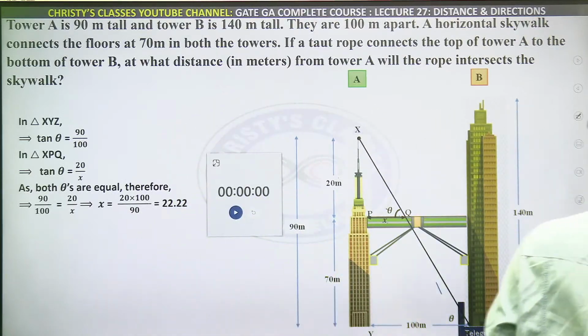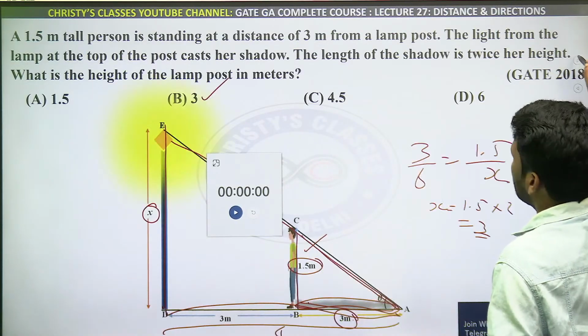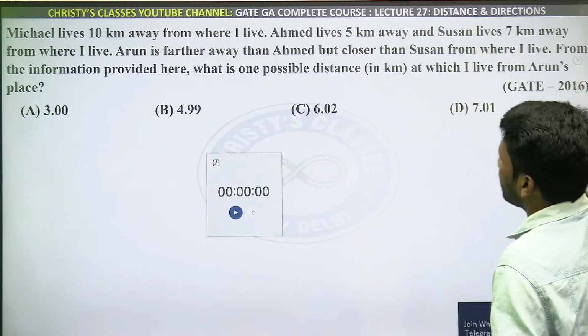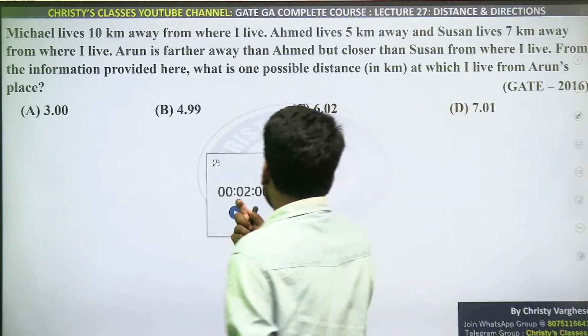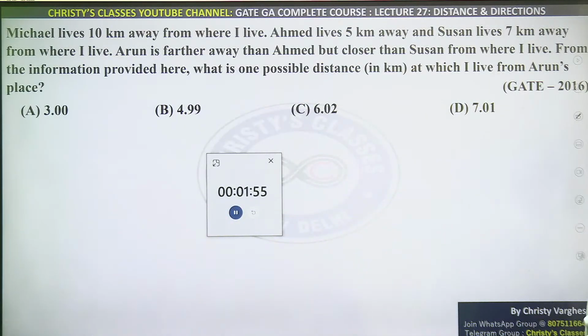As I told, in this chapter the main thing is how you imagine the question properly. That is very, very important. Yeah, this one you try. This is a very different direction problem. More than direction, it is reasoning here. Yes, Arju, the last question was a little trickier than earlier ones. Is it clear now? Solution clear or not?